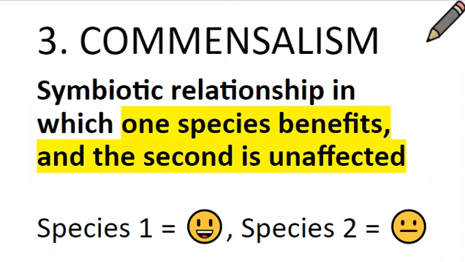In commensalism, there's a symbiotic relationship in which one species benefits and the other one is not affected. So species one has a happy emoji and species two has a neutral emoji because it's not affected.